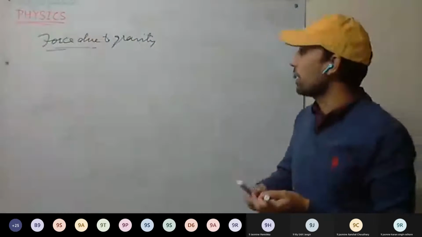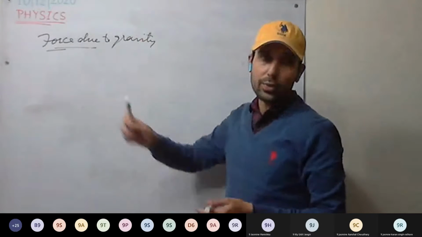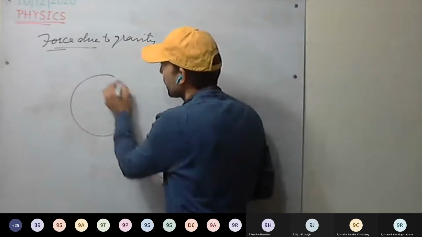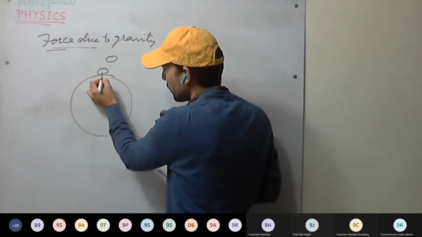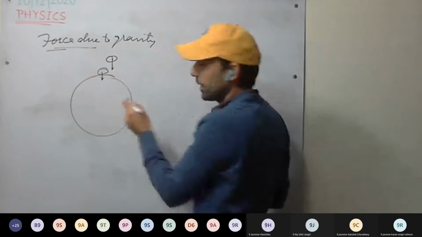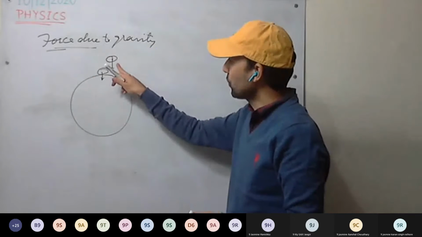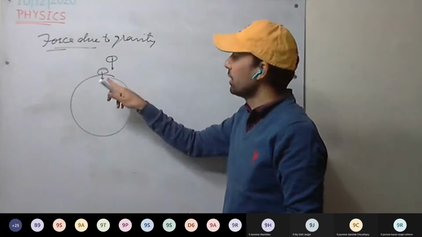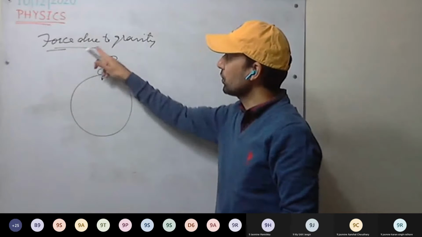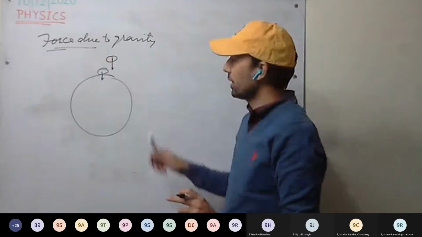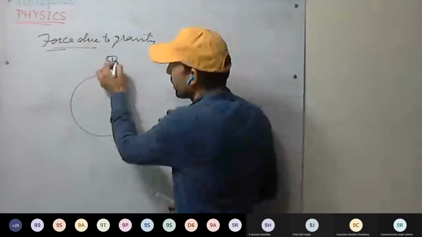So Earth has mass. Earth is attracting any body towards it. So any body on Earth will be feeling a force towards the center of the Earth. That force is the force due to gravity. That gravitational force is the force due to gravity. Okay, this is clear.